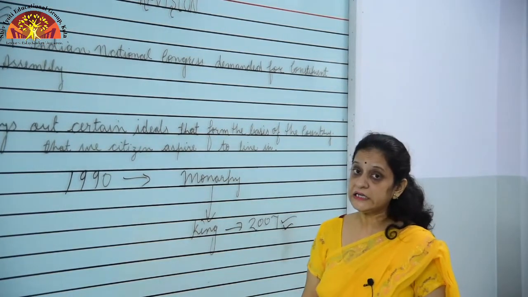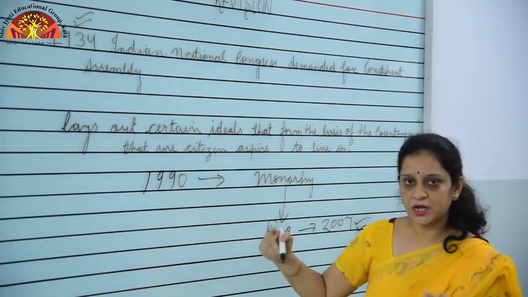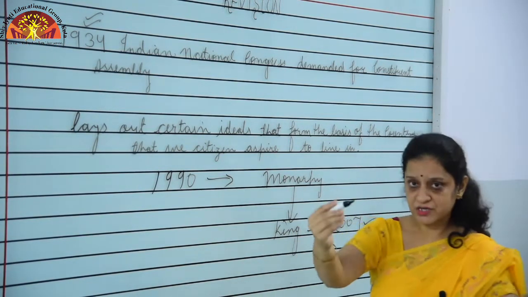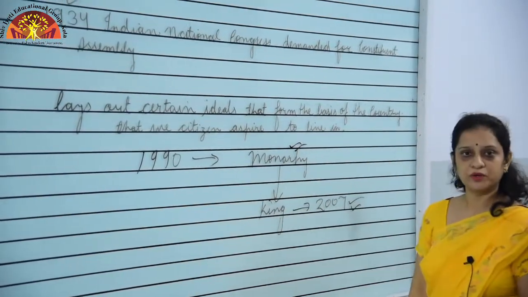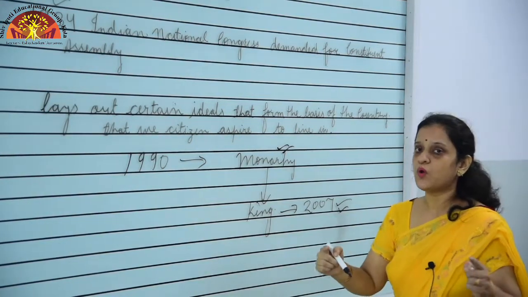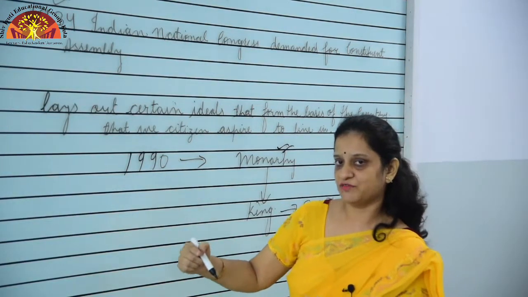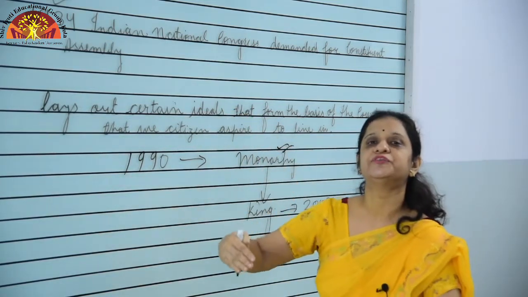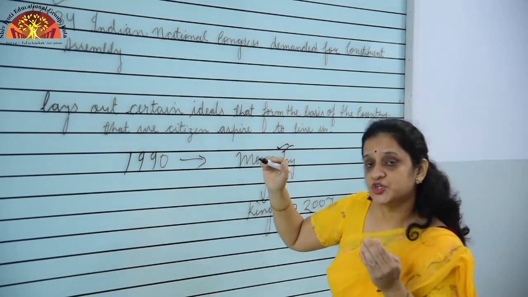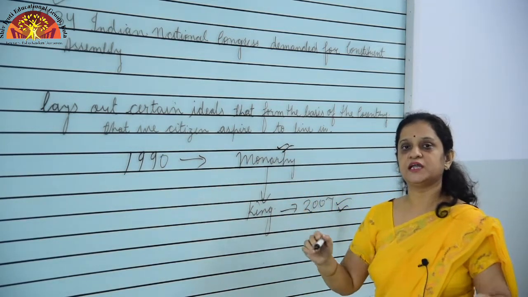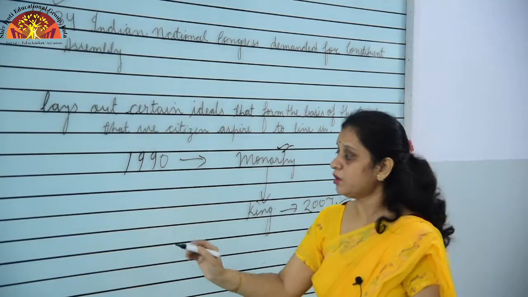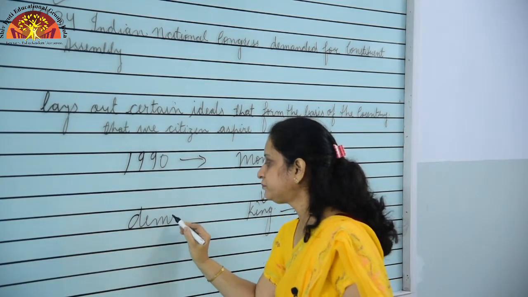So, they needed to change their constitution according to the democracy. Why is it so? They demanded it because the previous constitution, which was according to the monarchy, where all the powers rested in the hands of the king, was not reflecting the ideals on which they wanted their country to be based. I hope it is clear to you. I am just letting you know about the difference between the Nepal of 1990 and when they demanded democracy.